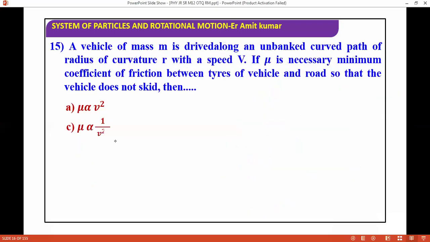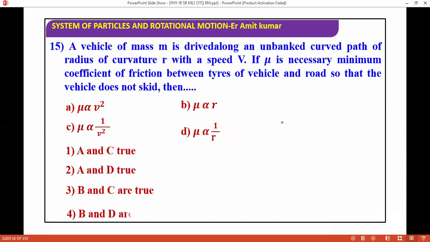A vehicle of mass m is driven along an unbanked path of radius of curvature r with a speed v. What is the necessary minimum coefficient of friction between the tires of the vehicle and the road so that the vehicle is not skidding? You need to find the relation for mu, the coefficient of friction between the surfaces. So mu is proportional to v square, and mu is inversely proportional to r.